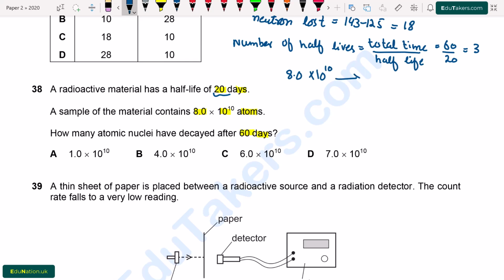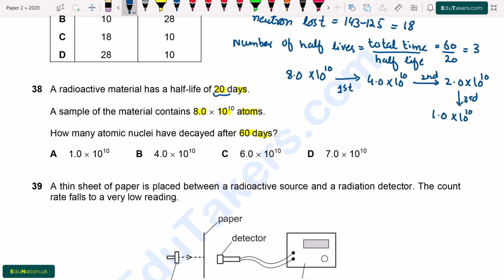So the initial sample is 8.0 times 10 to the power 10. When the first half-life passes, there will be 4.0 times 10 to the power 10 atoms, because half-life is the time during which the number of atoms remains half. So this is the first half-life. When the second half-life passes, the number of atoms will be 2.0 times 10 to the power 10.